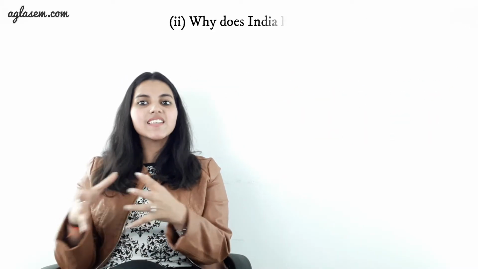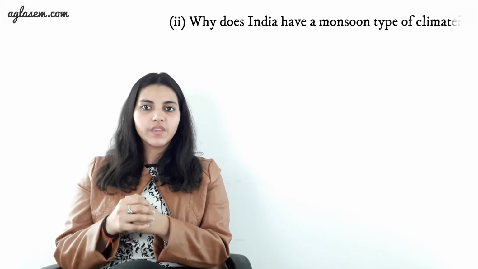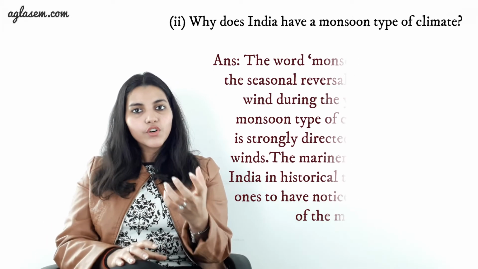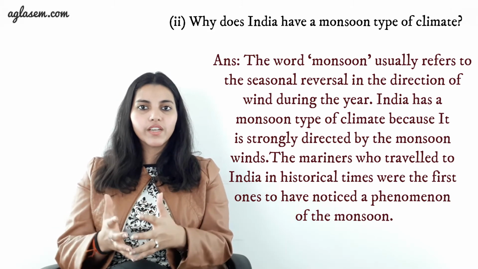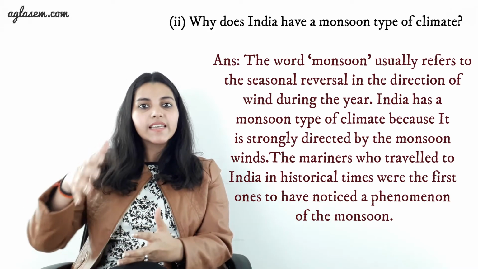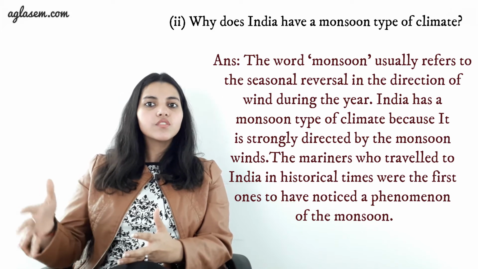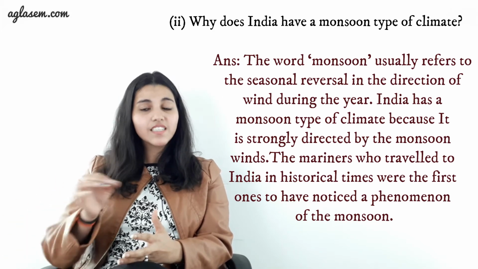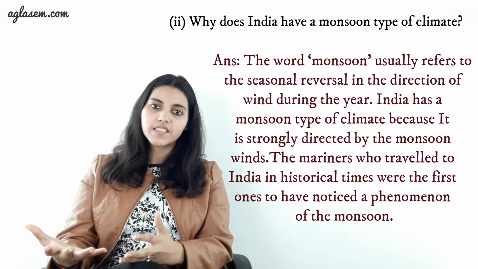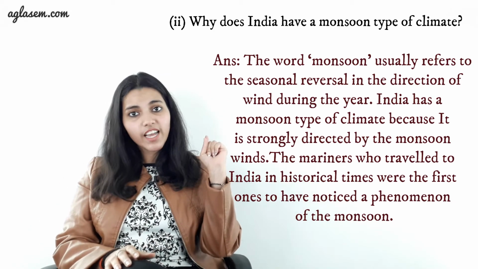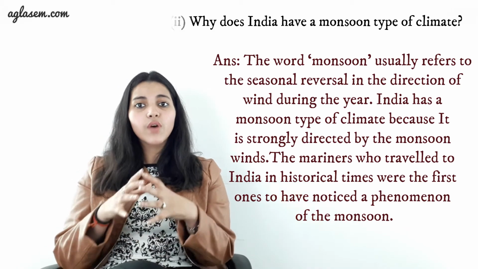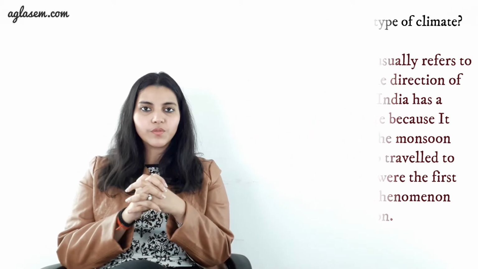Second, why does India have a monsoon type of climate? Answer to this is the word monsoon usually refers to the seasonal reversal in the direction of wind during the year. And India has a monsoon type of climate because it is strongly directed by the monsoon winds. The mariners who traveled to India in historical times were the first ones to have noticed the phenomena of monsoon.